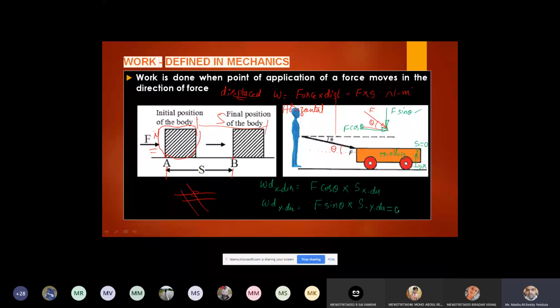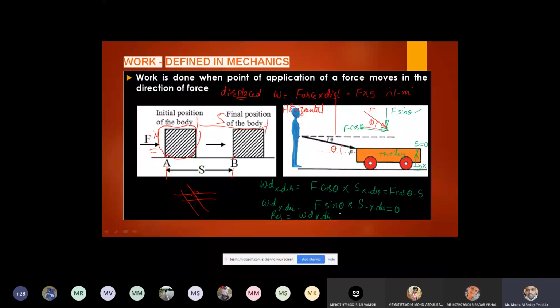Only work done exists along x direction, that is F cos theta, and let us assume displacement is s, so F s cos theta. Therefore resultant work is equal to under root of work done in x direction square plus work done in y direction square, nothing but you will get the work done in x direction. Clear? Work done. This is in physics or mechanics. Is this clear? Please tell me anyone.